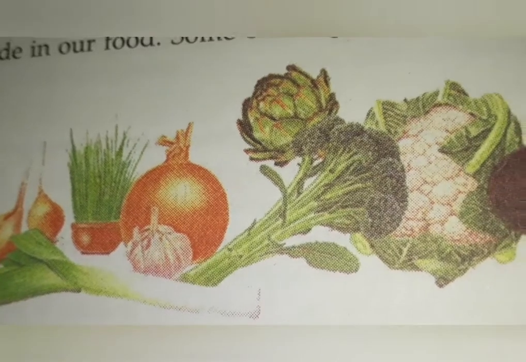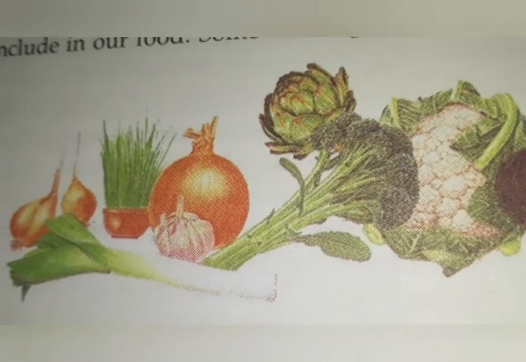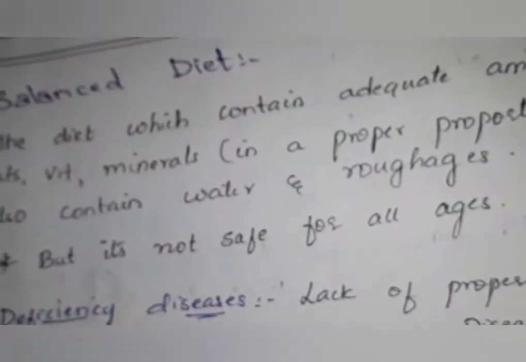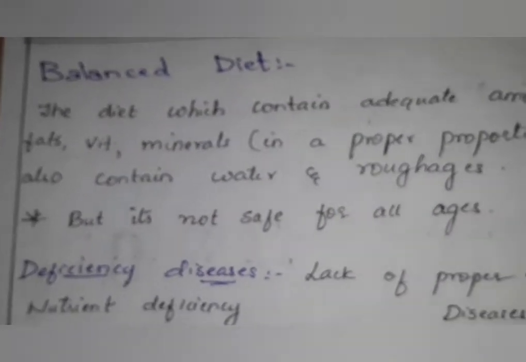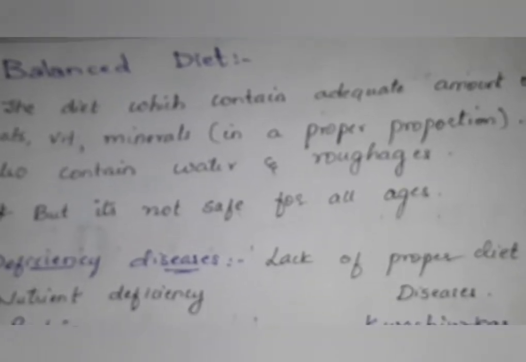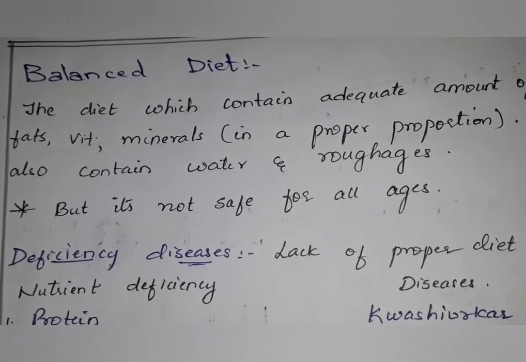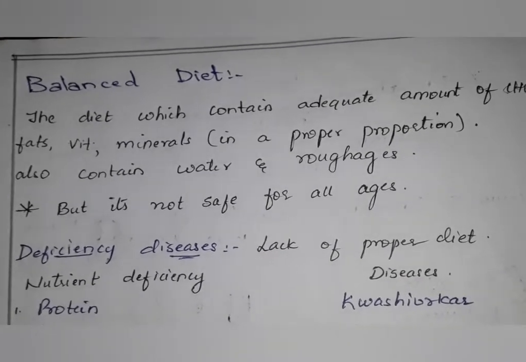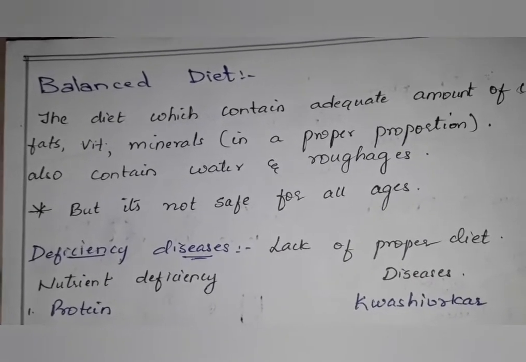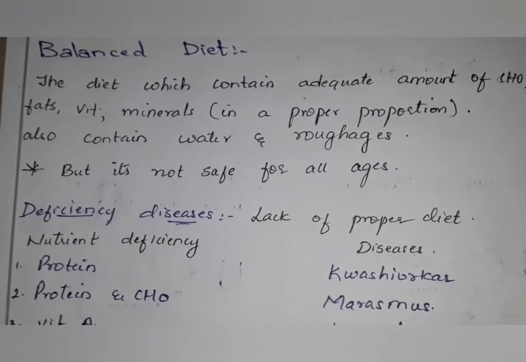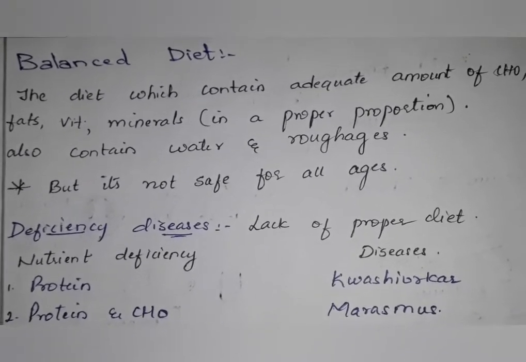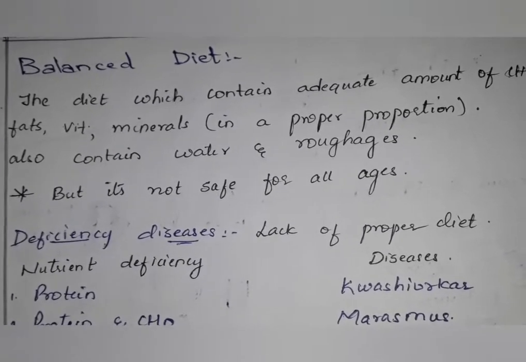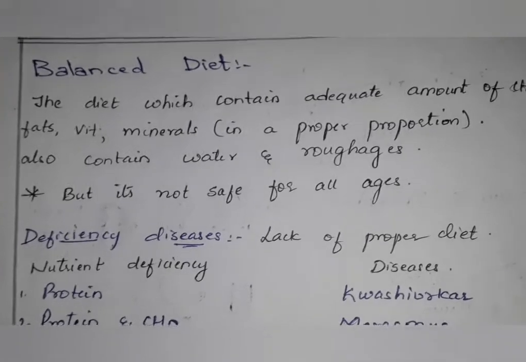So next part, we are going to learn about the balanced diet. So what is a balanced diet? A balanced diet is nothing but the diet which contains adequate amounts of fats, vitamins, minerals, and carbohydrates in a proper proportion. That means the diet we are taking should be in a proper proportion. Equal amounts of carbohydrates, fats, vitamins, and minerals should be present, and also water and roughages. That is called a balanced diet.